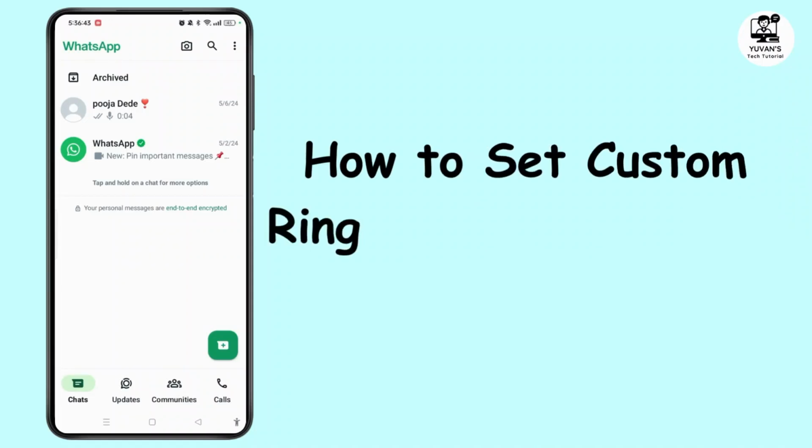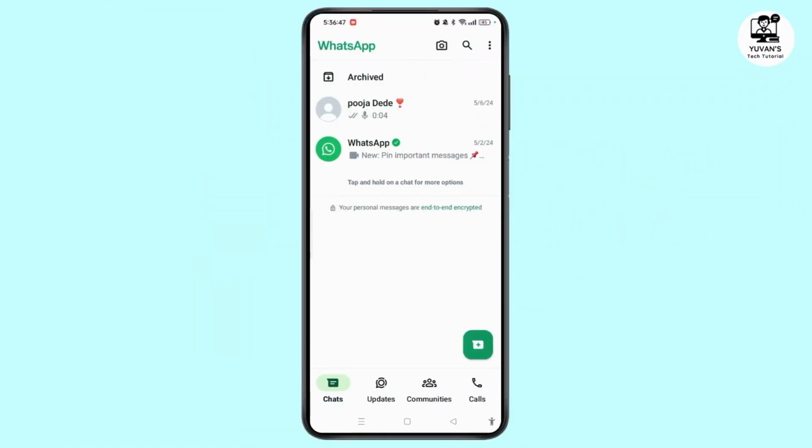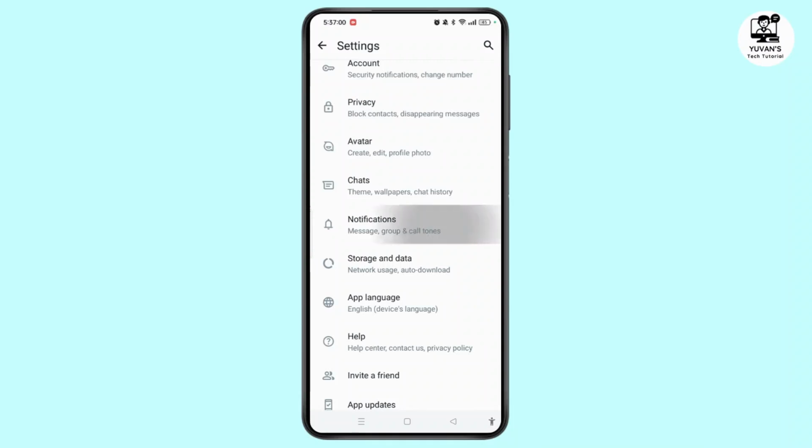How to set custom ringtone on WhatsApp Android? For that, open your WhatsApp on your Android, then tap on three dots at the top right corner of the screen. Go to Settings on this drop down menu box, and on the Settings page, tap on Notifications.